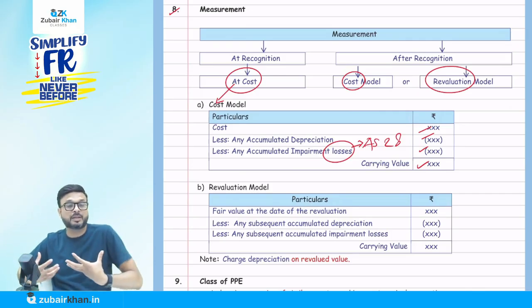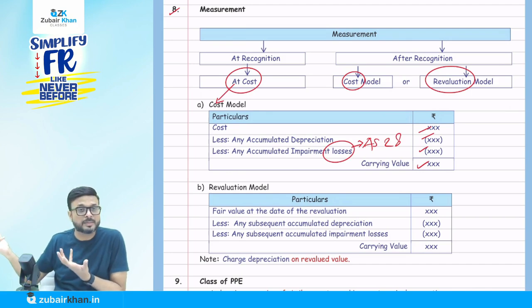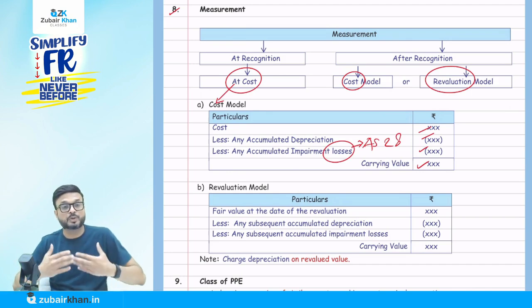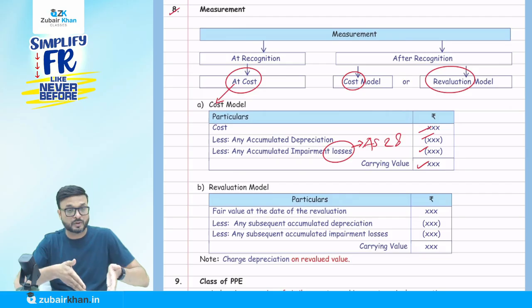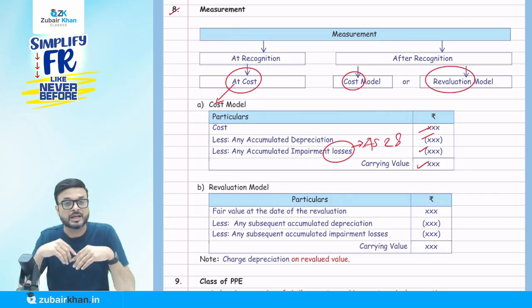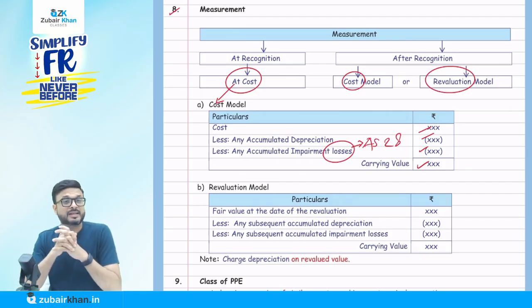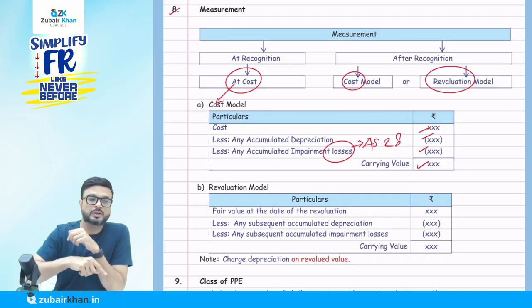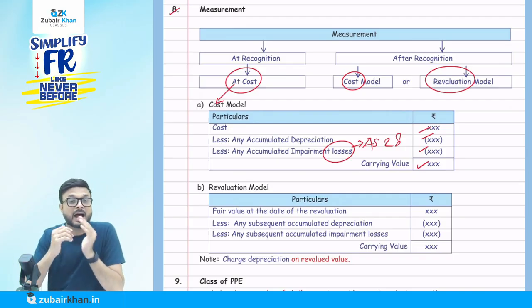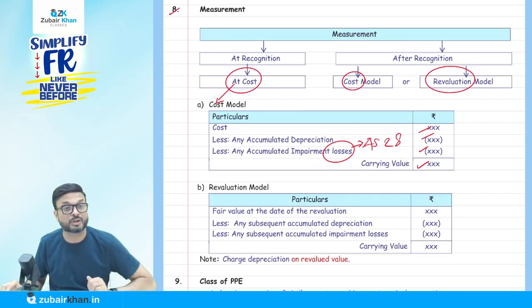The value appearing in my books of account is 10 crore, but the market value might be 9 crore that year. So do we have the option to increase or decrease the value in the books of account? The answer is yes, AS 10 allows. We call it the revaluation model. Is it necessary to follow the revaluation model only? No, we have the option to follow either the cost model or the revaluation model.